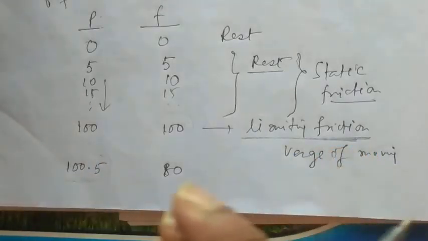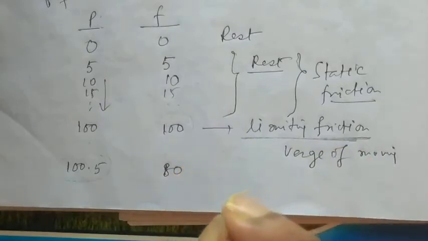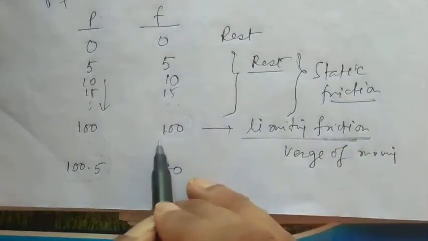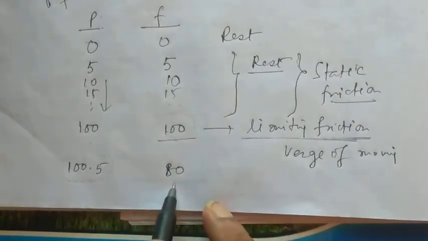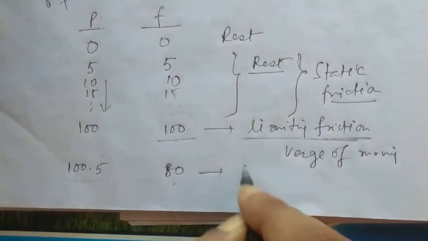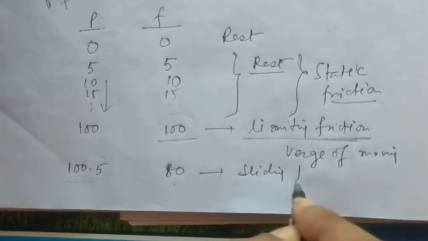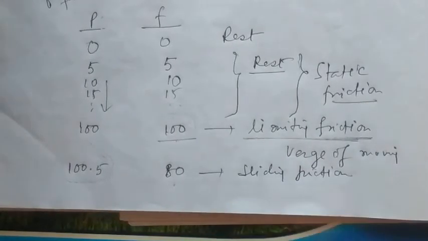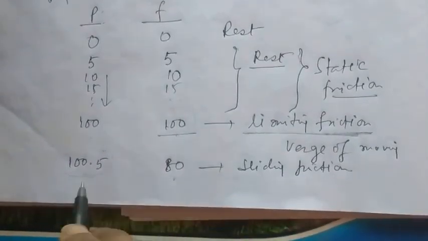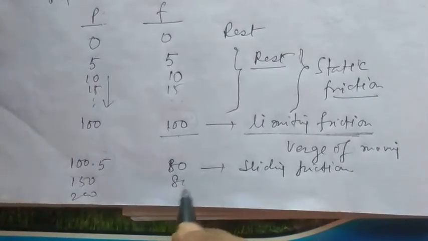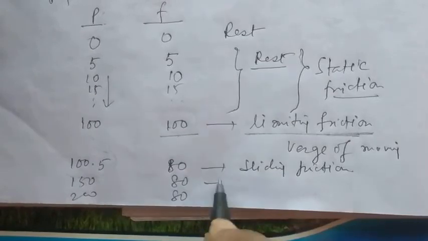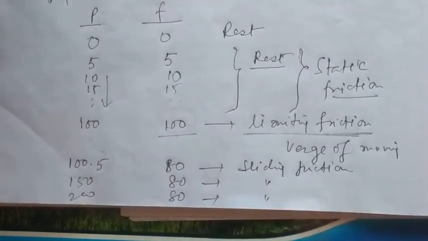But very important thing here, the frictional force will get reduced to, suppose, a value 80. This is the value of sliding friction. Now as we go on increasing this value, suppose 150, 200, this will remain constant. The sliding value will never change.